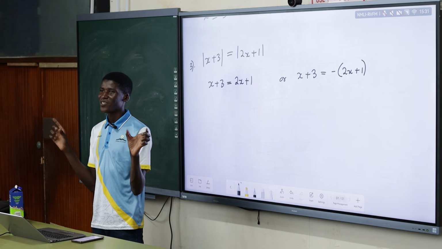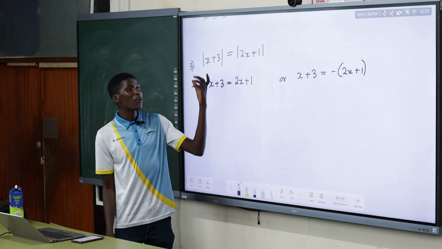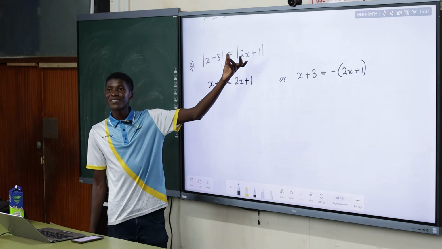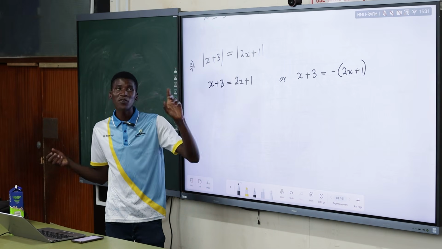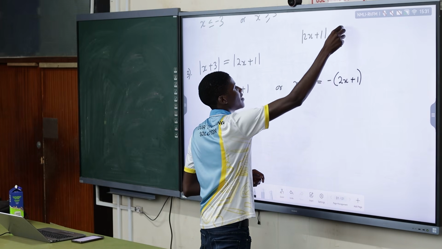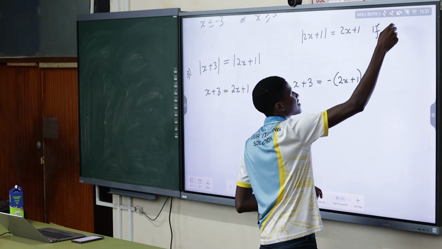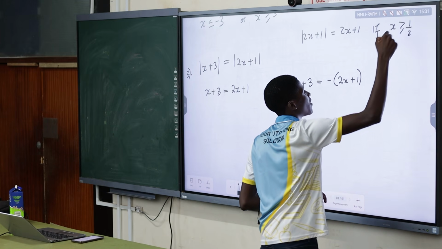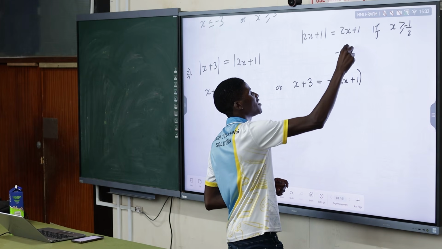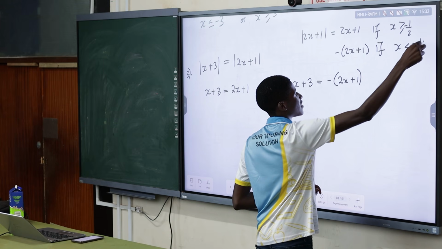You can ignore one. In what way? This x plus 3 is an absolute value, right? But just write it as x plus 3. But the absolute value of 2x plus 1 we express in both ways, because the absolute value of 2x plus 1 can either give us 2x plus 1 if x is greater or equal to negative 1 over 2, or negative, and it's negative 2x plus 1 if x is less than negative 1 over 2.